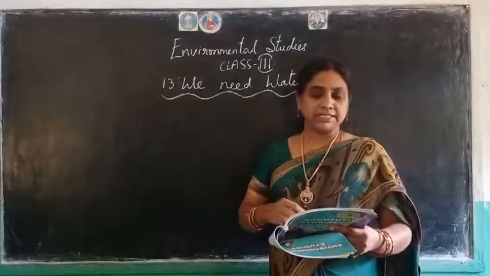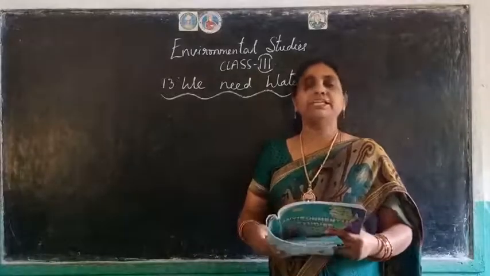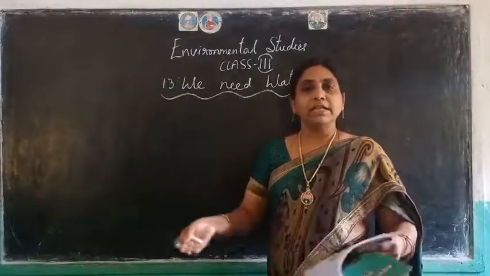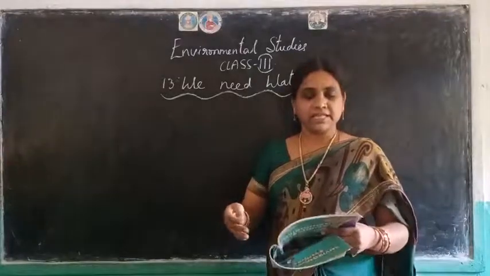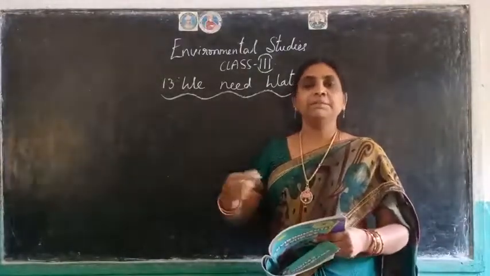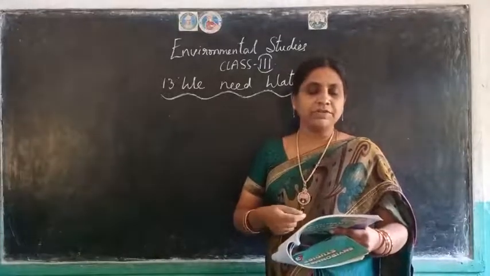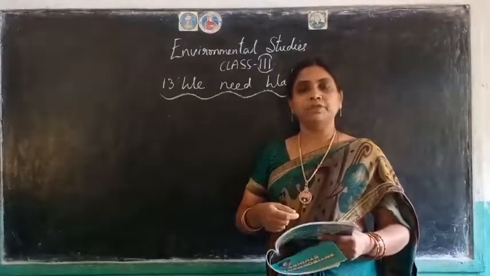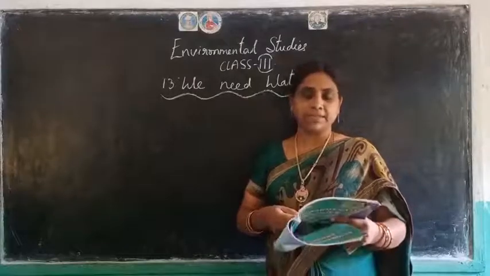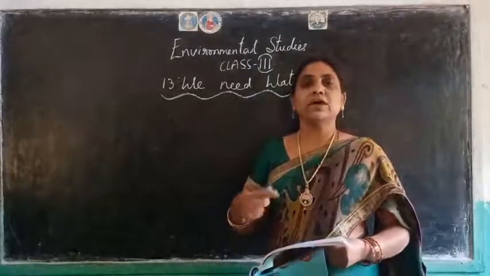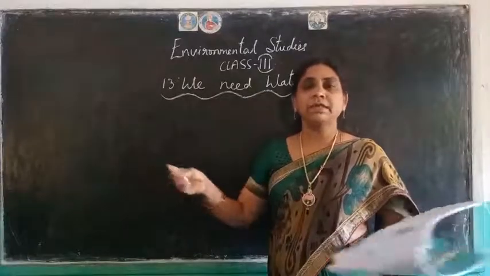Water from rivers and lakes is collected and cleaned in big water treatment plants. So from where they are getting this water, children, they are collecting that in big tanks, and they are treating it there. Okay, means they are purifying the water in the particular tanks. So we call them water treatment plants. The water is then stored in huge water tanks. So after cleaning, they will be stored in big tanks.